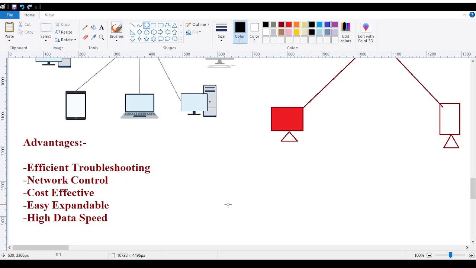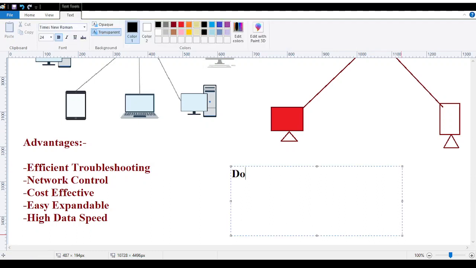Now, it has a very good number of advantages. It also has some disadvantages. So what disadvantages does it have? Central point failure.